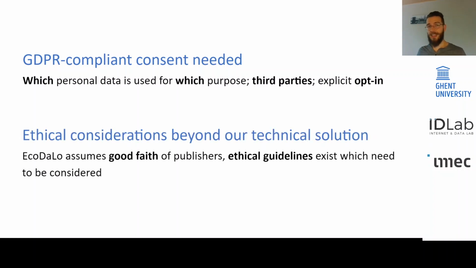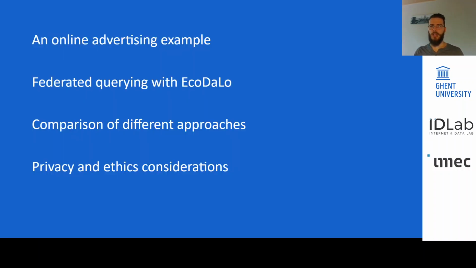But towards ethics, actually we have to assume good faith of the publishers that the data is not used for discrimination or other purposes besides the stated purposes the user gave consent to. There are more ethical guidelines in literature which need to be considered in a bigger process which goes beyond our technical solution. So, after looking into an online advertising example and introducing our solution with decentralized knowledge graphs and looking into how that compares to other approaches, we also looked into important considerations towards privacy and ethics, which, however,